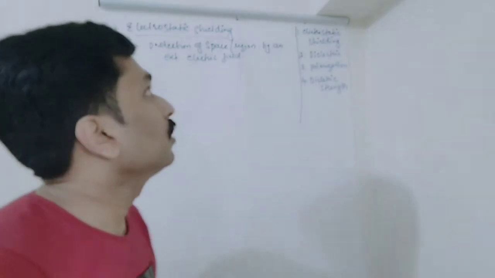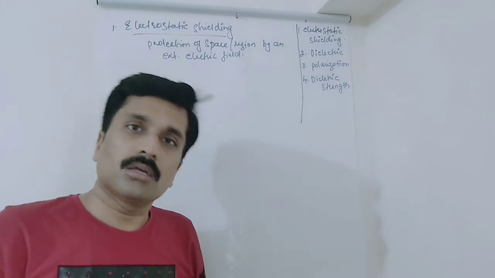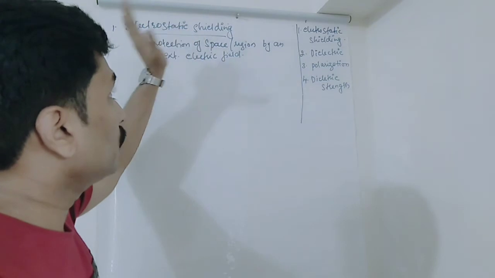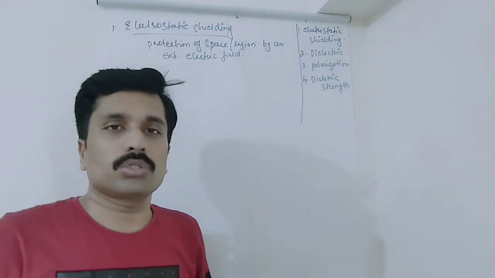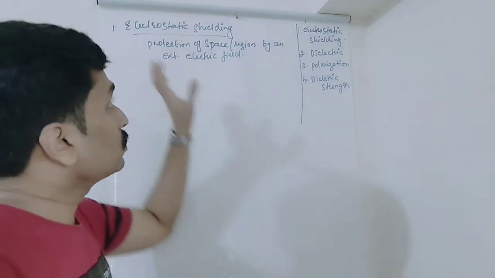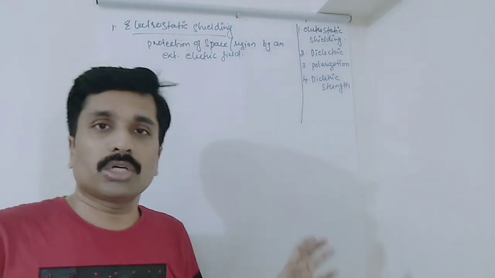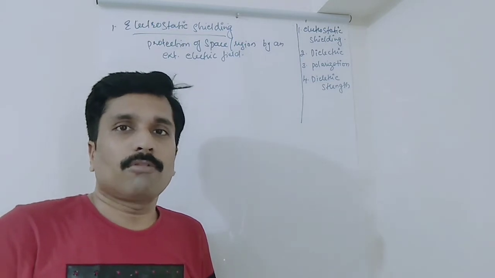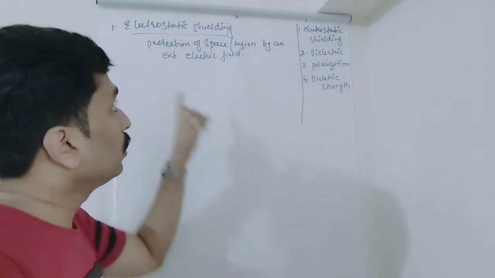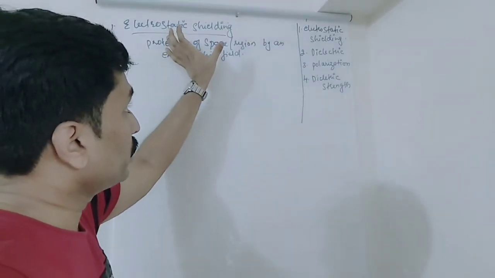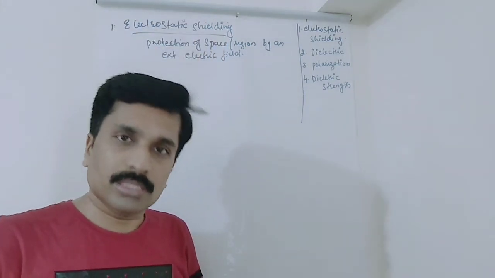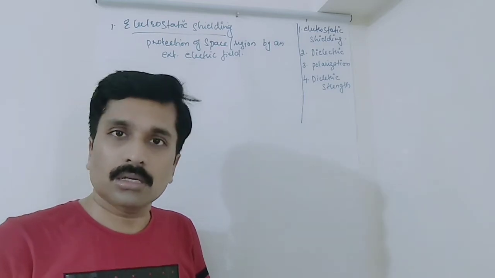We are going to protect the region from the flow of the external electric field by shielding. So what is shielding? I will tell you once again. It is a protection of a space or a region from the external electric field, and this protection process is known as shielding. As I said, inside a conductor the electric field is zero.